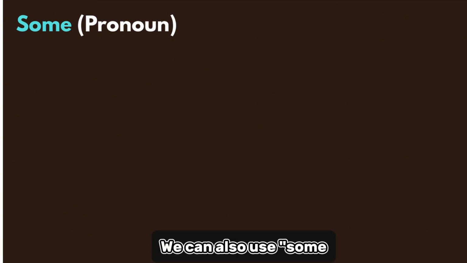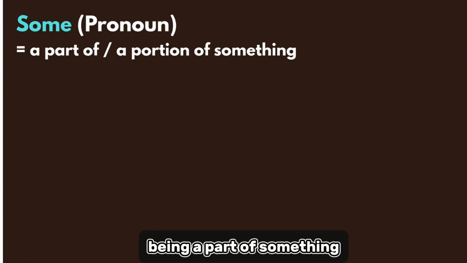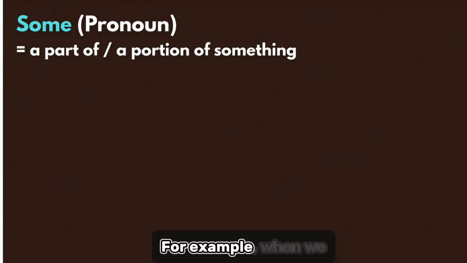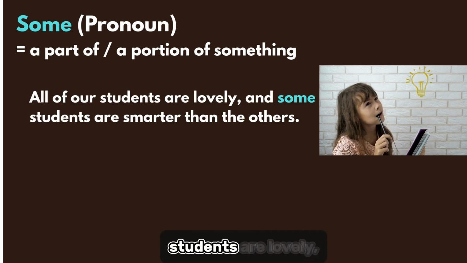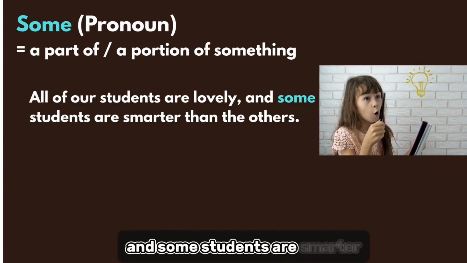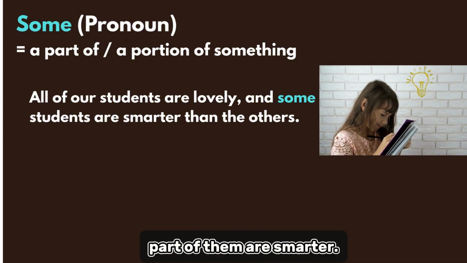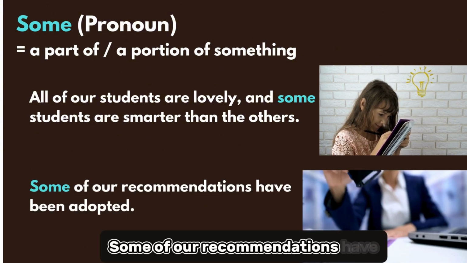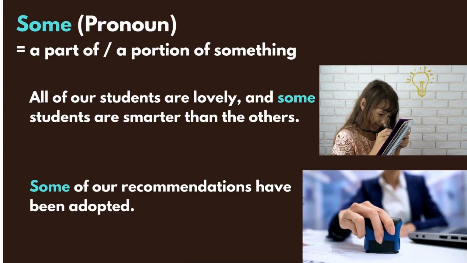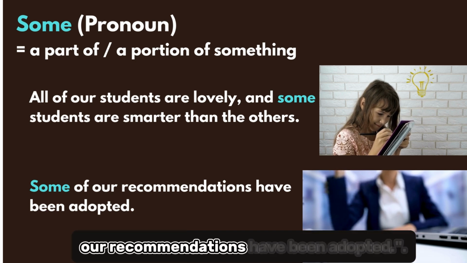We can also use some to talk about something being a part of something bigger. For example, when we say "All of our students are lovely and some students are smarter than the others," we mean all students are lovely and part of them are smarter. Some of our recommendations have been adopted. Another way of saying it is, not all of our recommendations have been adopted.